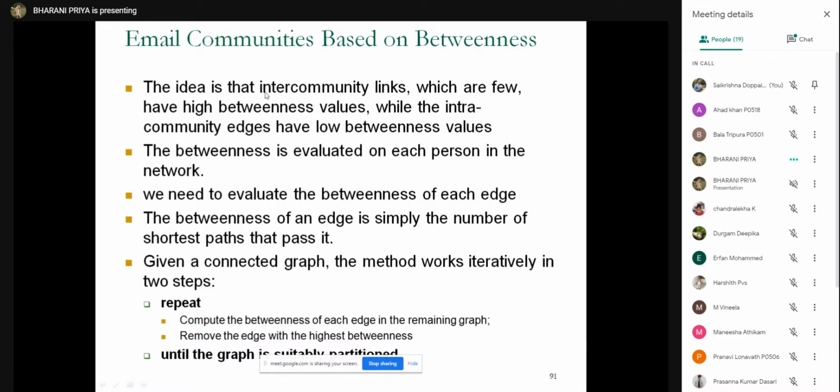That's why we refer to the words inter-community and intra-community. The betweenness is evaluated for each person in the network, and betweenness is simply the number of shortest paths that pass through it.